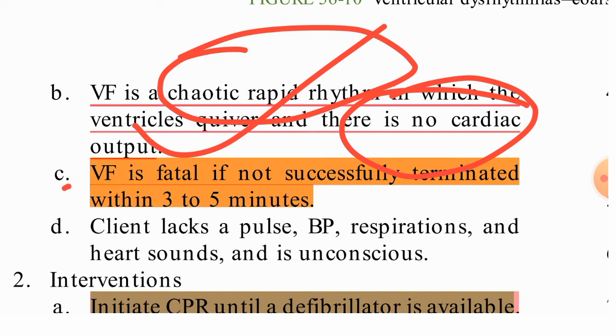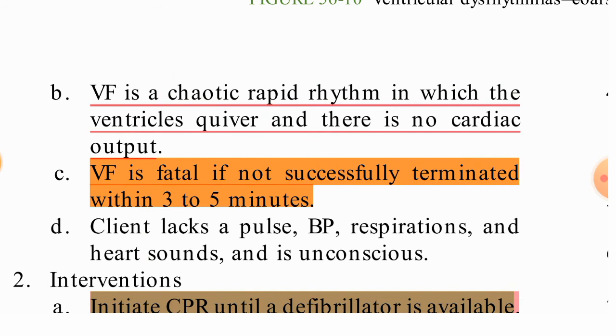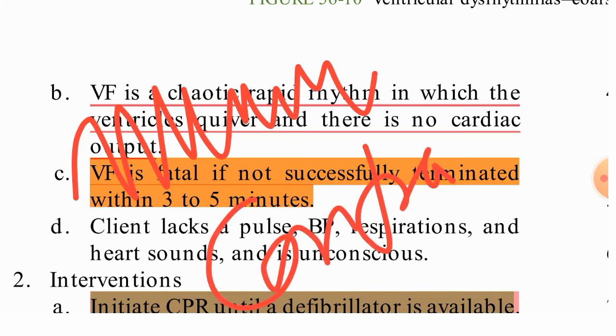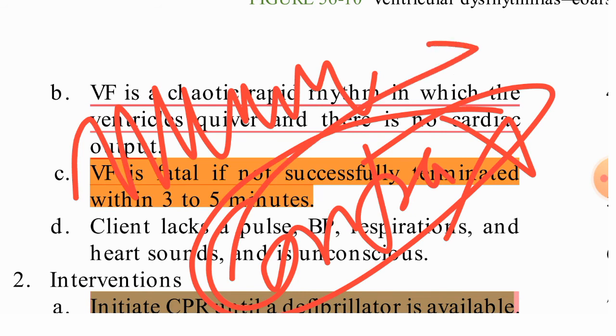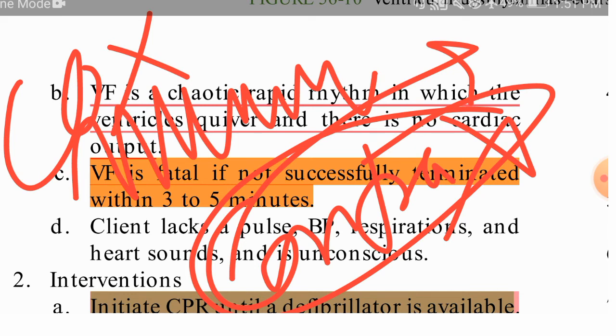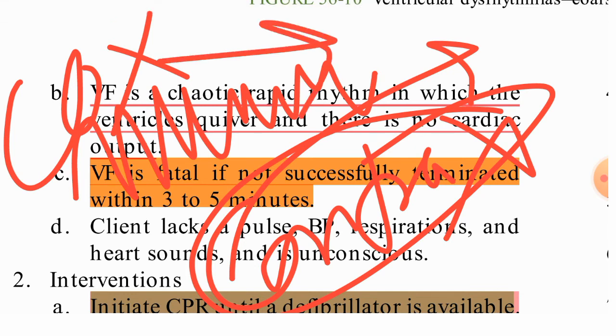So what will be there in VF actually? In VF, there will be just vibration. When it is vibrating, it won't have contraction. When the ventricles are not contracting, cardiac output will decrease. That means cardiac output will be zero. When cardiac output is zero, BP will fall down. So this is a very life threatening condition, because cardiac output is zero.